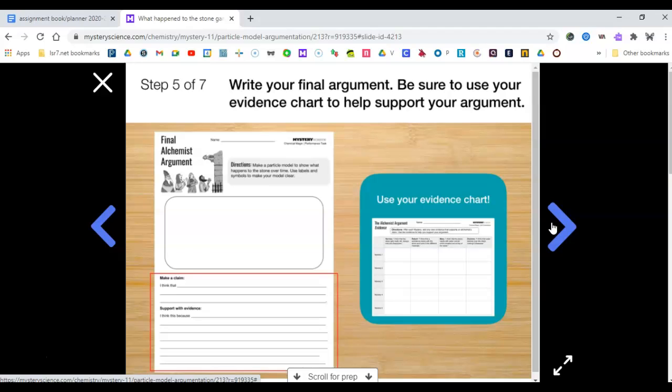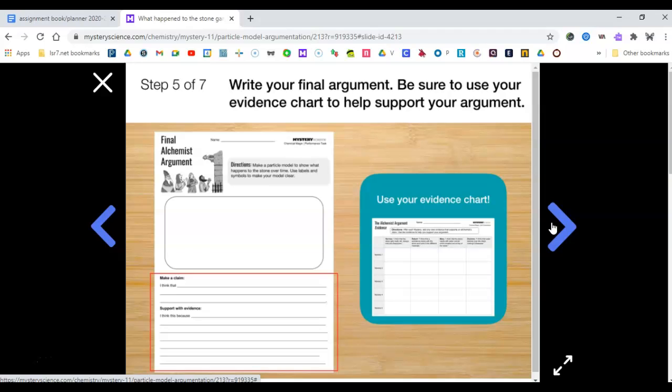On that same notebook page, it says, write your final argument. Be sure to use your evidence chart to help support your argument. So I would like for you, underneath your model, to tell me, who do you think's claim is correct? Do you think it's Hermes, Robert, Mary, Zosimos?